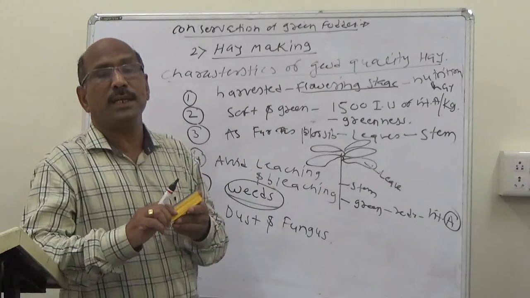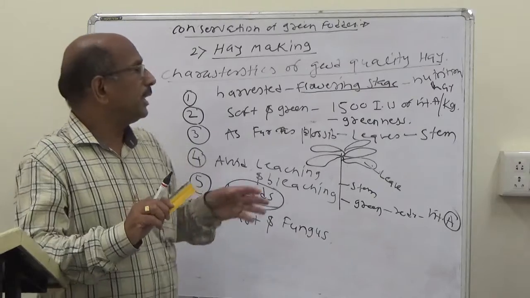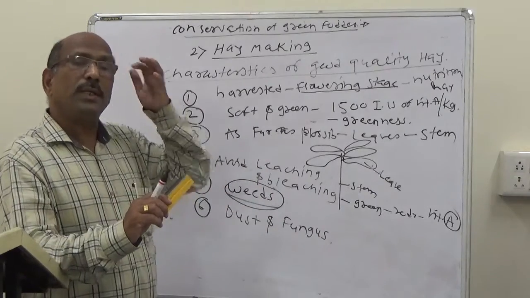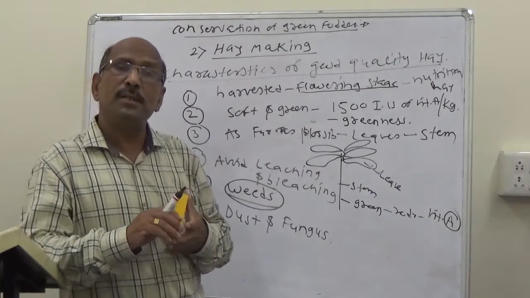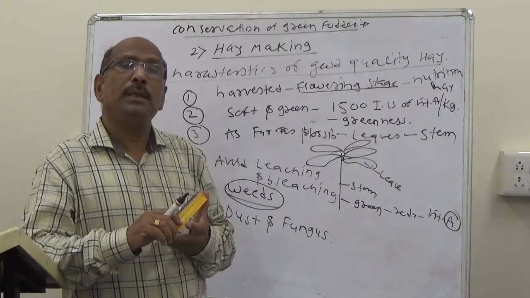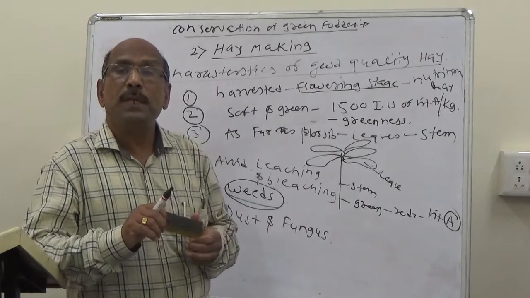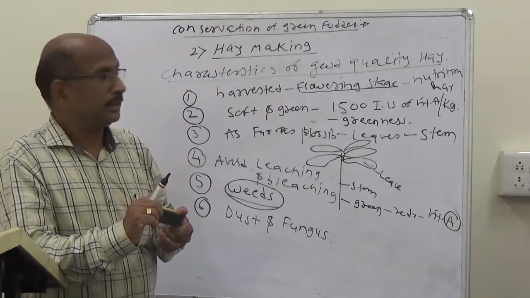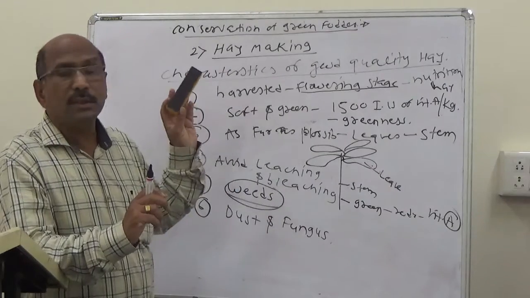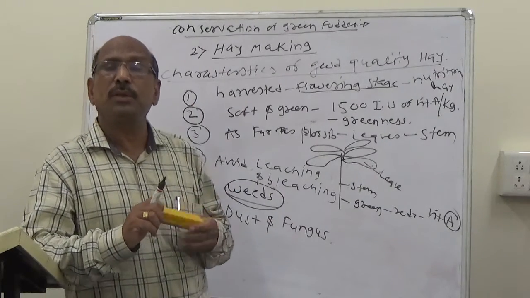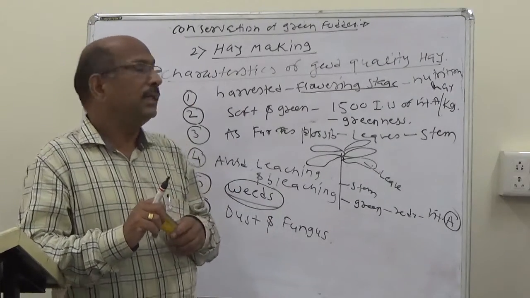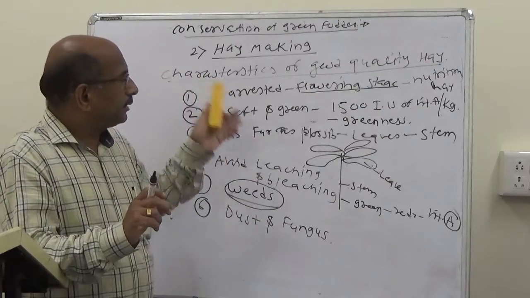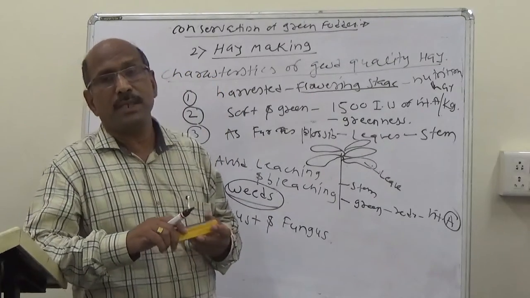The moisture content is reduced to 13 to 14% to inhibit the action of plant and microbial enzymes. Next are the crops suitable for hay making.